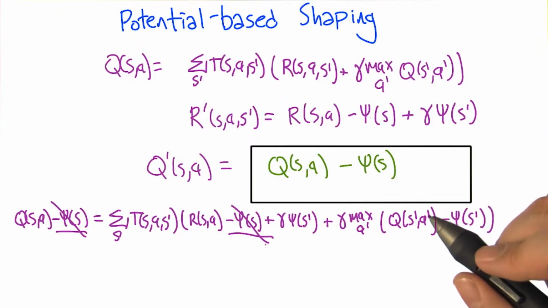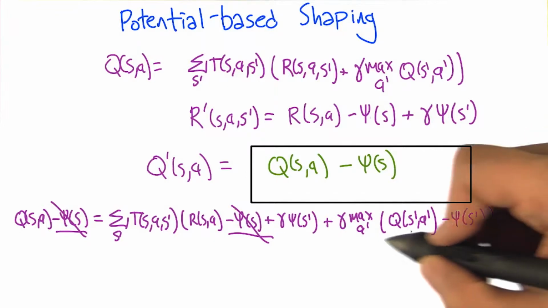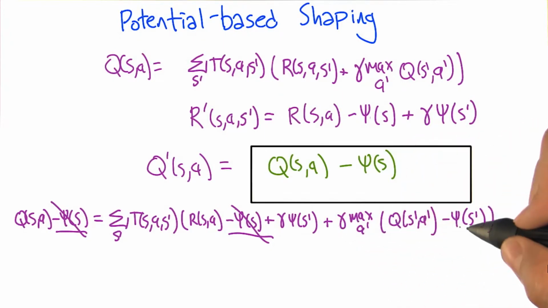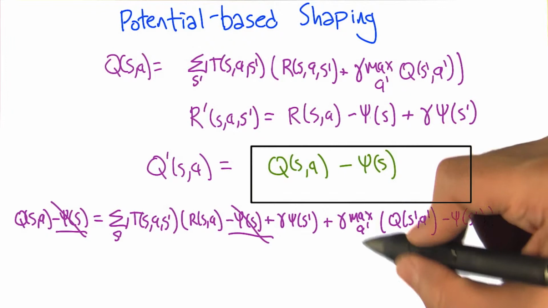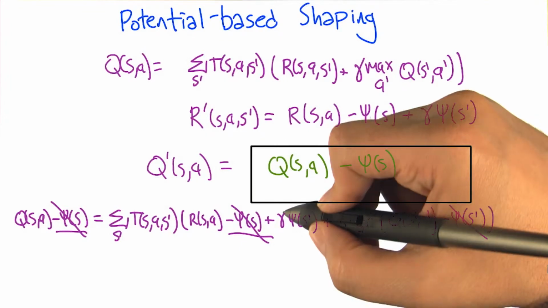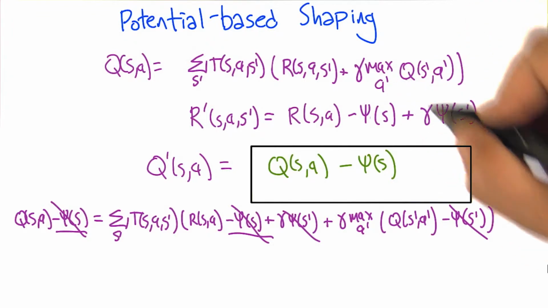If you look at the next one, the gamma of psi of s prime, well, that matches with the minus gamma psi of s prime inside the max, because that max is multiplied by gamma. Good. Right. Yeah. So it's interesting. And the max itself is not impacted by this quantity because it doesn't depend on a prime. Right. It is in fact a constant. So we can actually take out this constant, and it actually cancels this one. And look what we're left with. The original equation. Ta-da! We're left with the original Q equation, which we know is true.